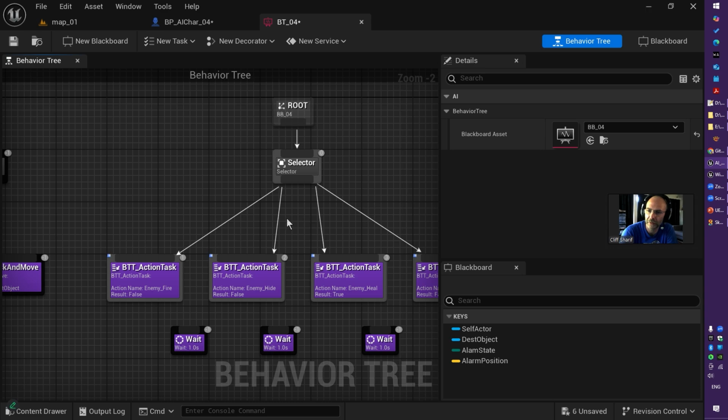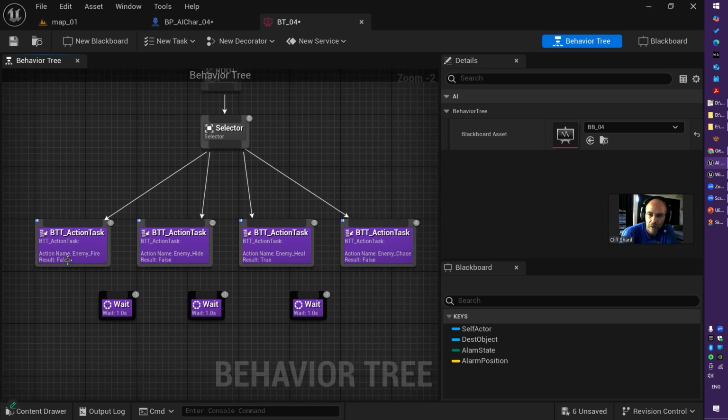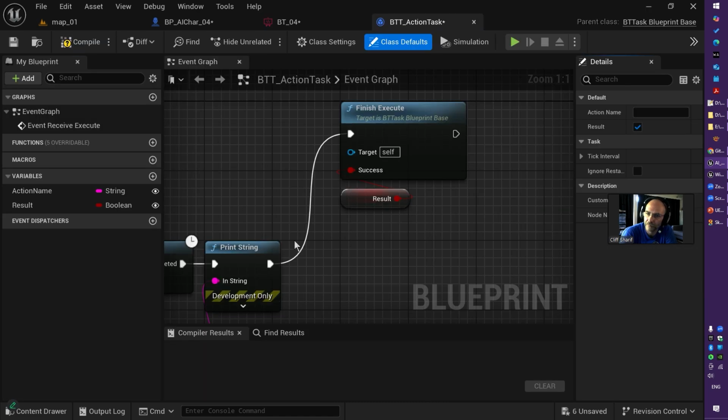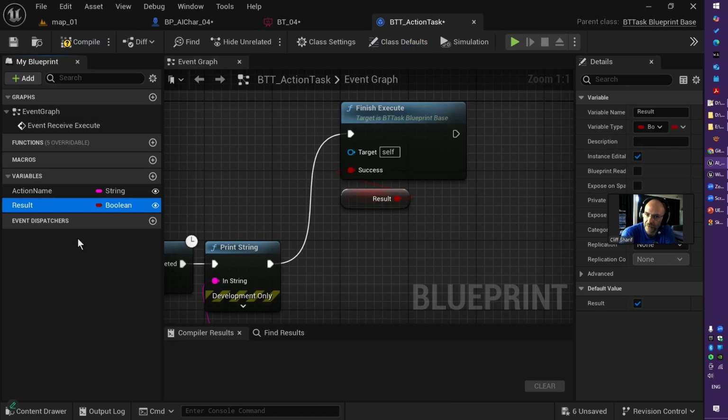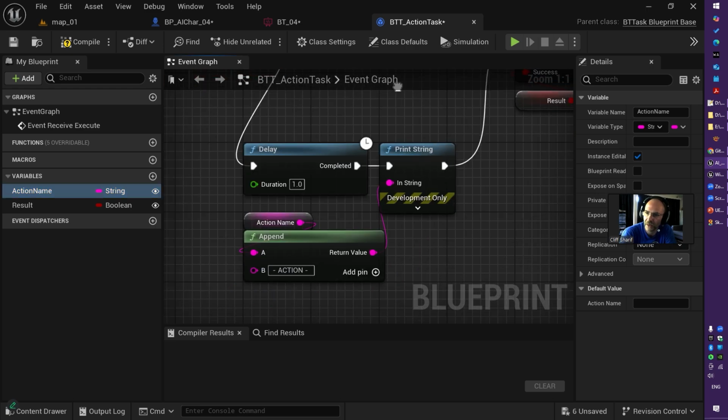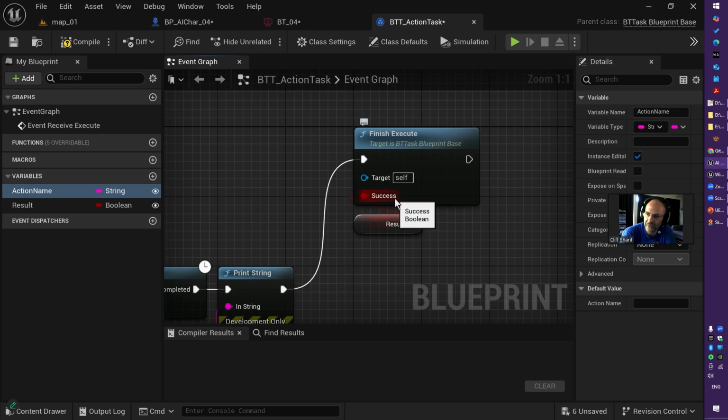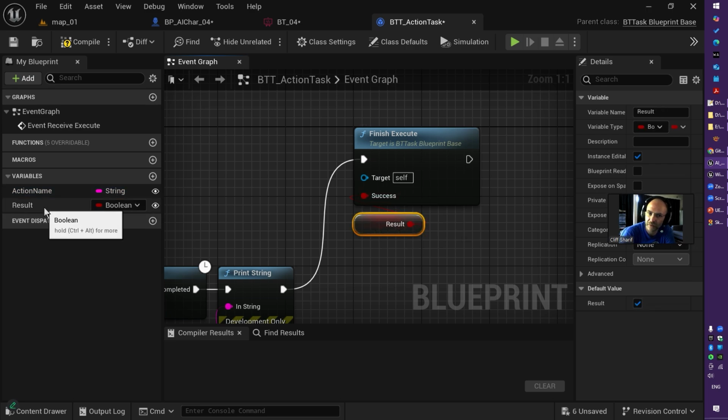So let's see how that works. I have an AI task, a Behavior Tree task. If I double click, I have a public variable result and a public variable action name. I print out that action and send success through that result value. It can be true or it can be false.